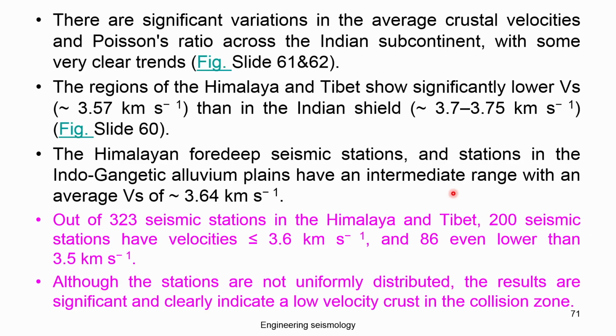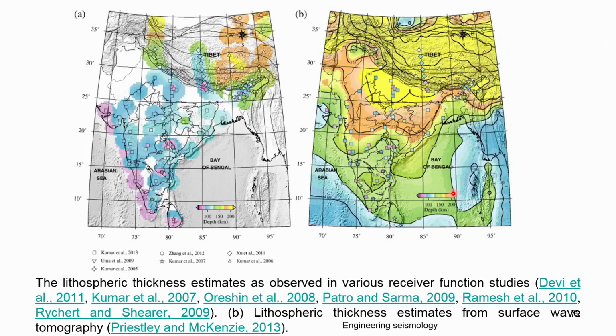Okay, the lower the shear wave velocity, okay, it indicates that the regions are more and more complex in nature, and the density and the velocity of the rocks are basically low. Okay, lower shear wave velocity or shear properties change the S wave propagation drastically. That is the message you have to understand from this discussion. So, this is basically the lithosphere thickness estimated from various receiver function studies. So, you can see here, and then the lithosphere thickness estimated from surface wave tomography.